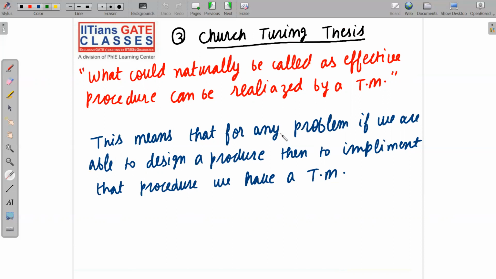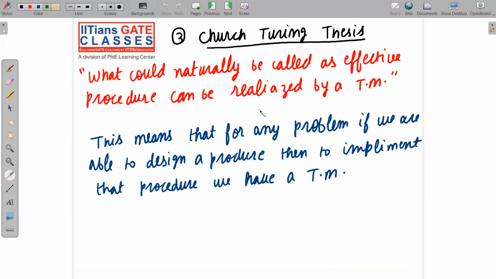Roughly, I can say it like this also. For any problem, you are able to design an algorithm. Now you implement that algorithm in the form of a program and run it on your computer. Roughly, a computer is just like a Turing machine. I will repeat all these things in subsequent classes, but let me give you a small hint so that you get crystal clarity about the Turing thesis.